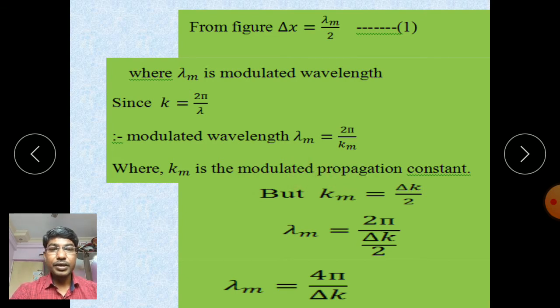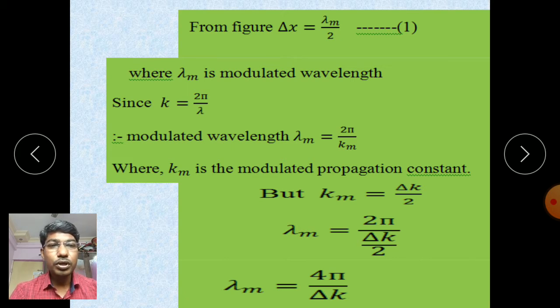Now what is km? km is equal to delta k upon 2, the uncertainty in the propagation constant divided by 2.